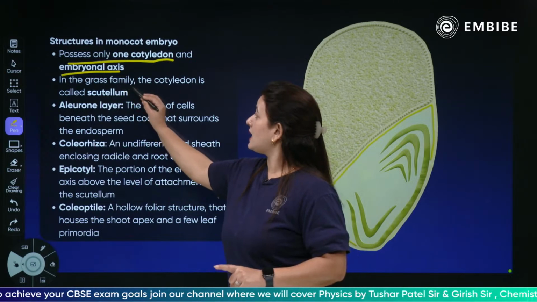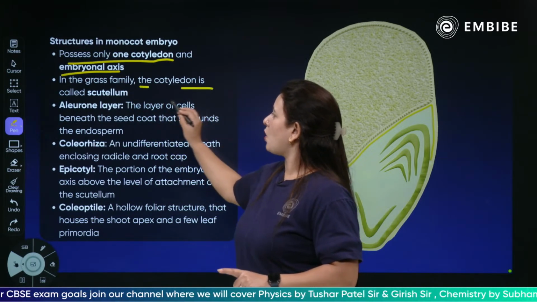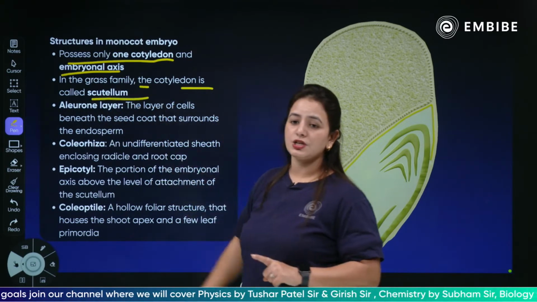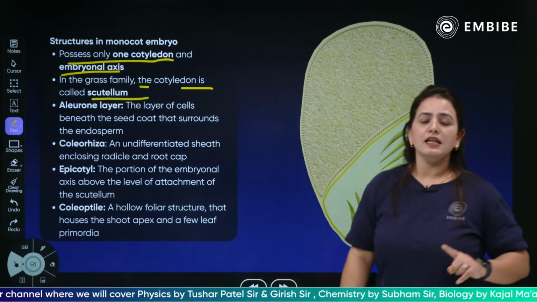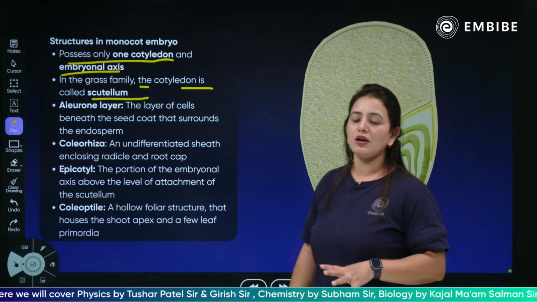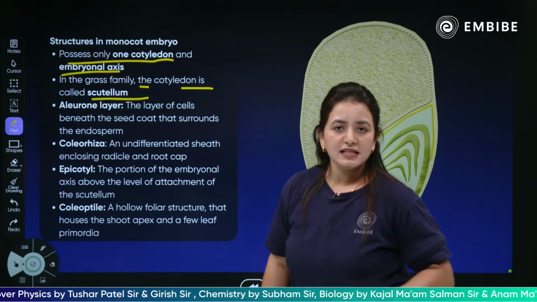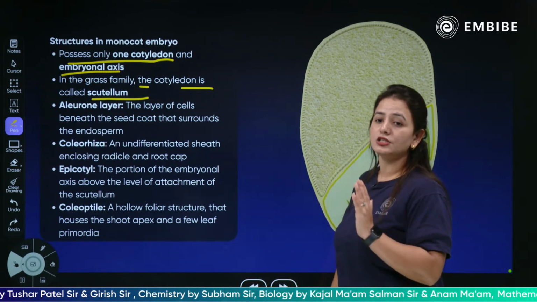In the grass family, the cotyledon is called scutellum. Please remember, this question comes up now and then: in the grass family, what do you call a cotyledon? In the grass family, the cotyledon is called scutellum.